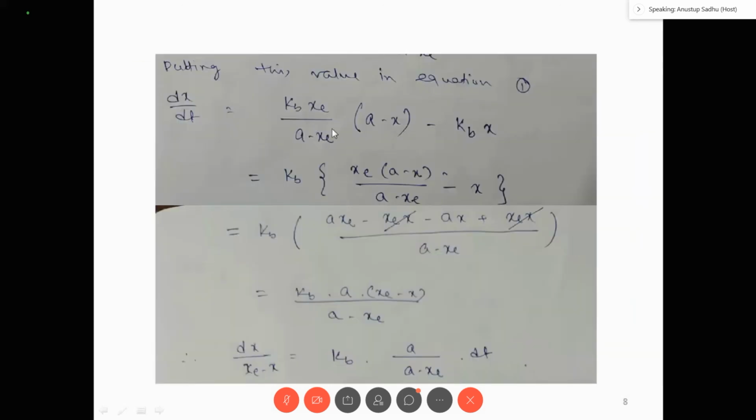So now if you take this Kb out, Kb into this, we multiply (a minus x) into x, and the a Xc x terms cancel. So Kb a (Xc minus x) divided by a by Xc, this is the final equation, right? So now we bring the x terms to one side: dx divided by (Xc minus x), and the t and constants to the other side.